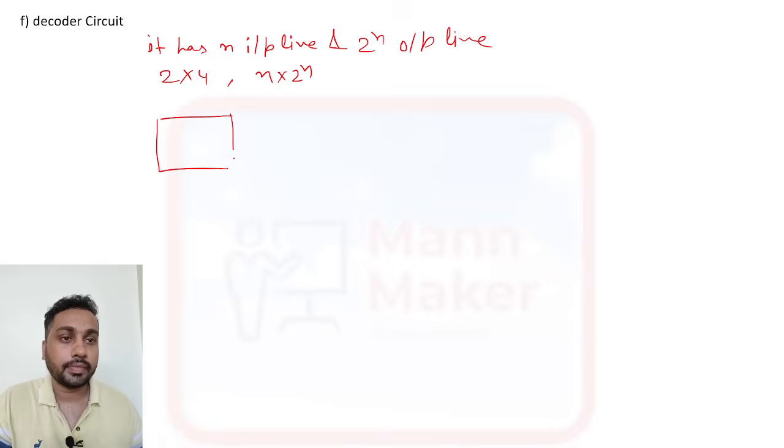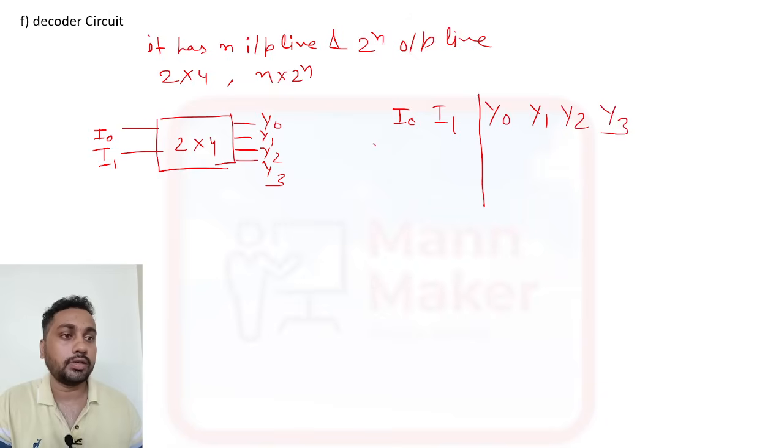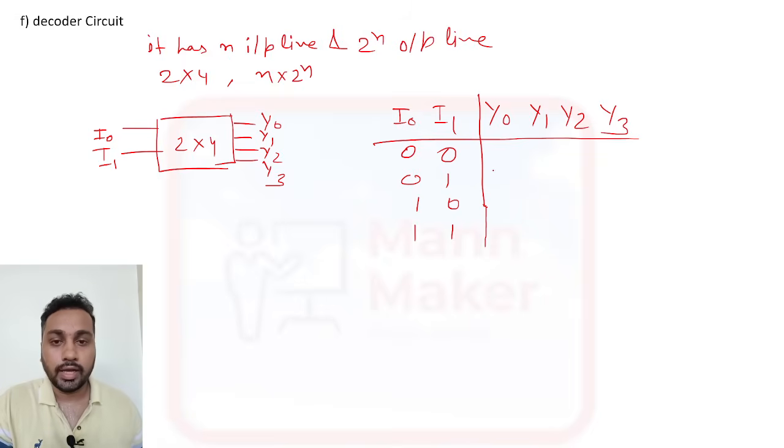It has 2 input and 4 output. Input will be your I0 I1, and the output will be your Y0 Y1 Y2 and Y3. So this is your 2 into 4. Now if you see the truth table, it will be I0 I1 as input and output will be Y0 Y1 Y2 Y3. This is your input side: 0 0, 0 1, 1 0, 1 1, and same here the output will appear one at a time.